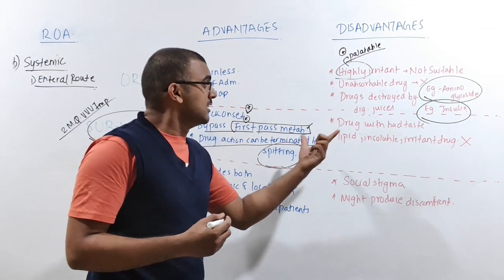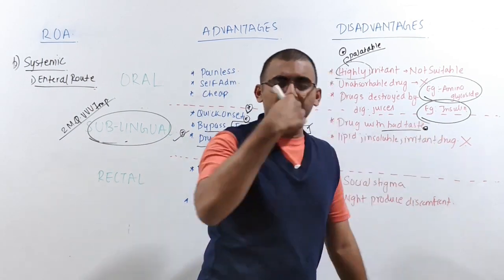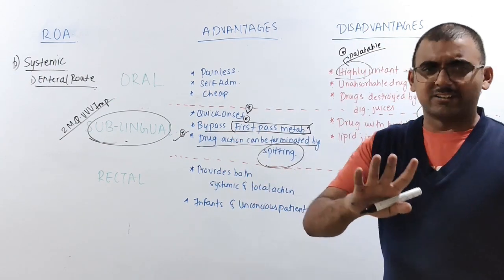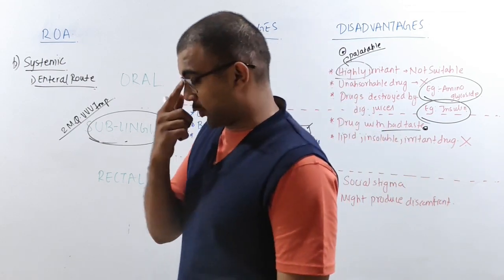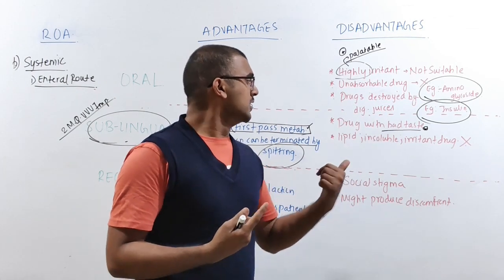Whatever drugs are there which are having bad taste cannot be taken sublingually. Will you take anything with a bad taste and keep it under your tongue? Obviously not, right? So some drugs cannot be given through the sublingual route of administration, especially those drugs which are non-palatable. You cannot accept them, and you cannot take that kind of drug.